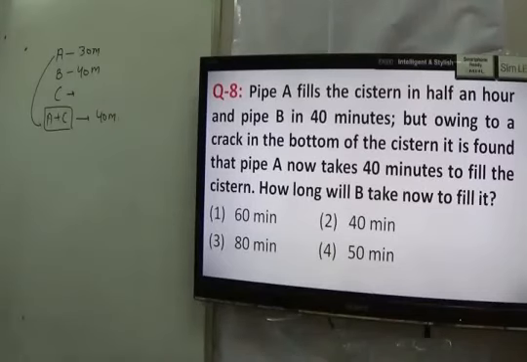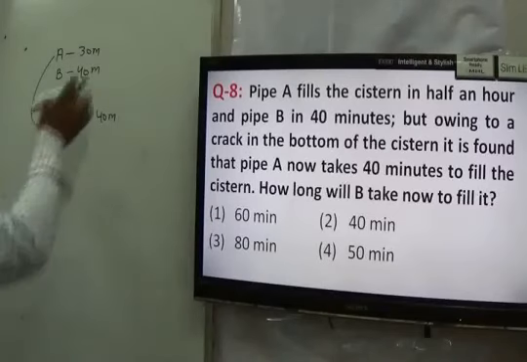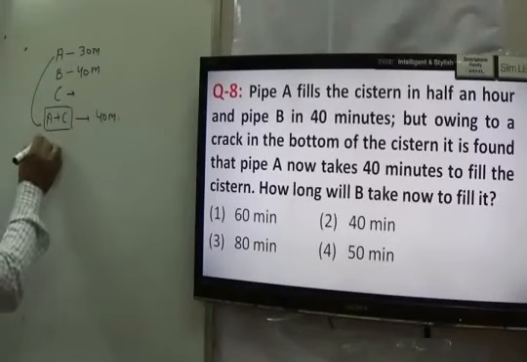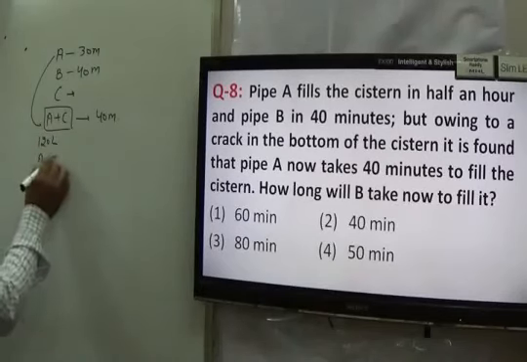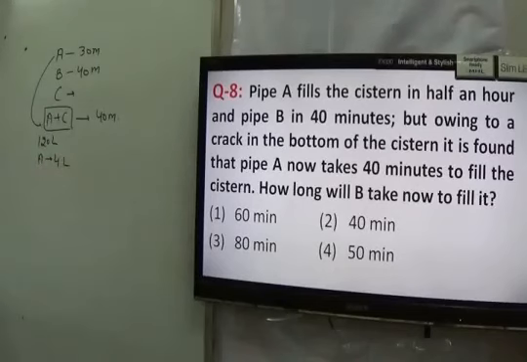So I may try to answer the question with any approach. The first approach is I may take the LCM of 30 and 40, that is 120. I can assume that the capacity of the tank is 120 liters. It means A fills 4 liters in 1 minute.